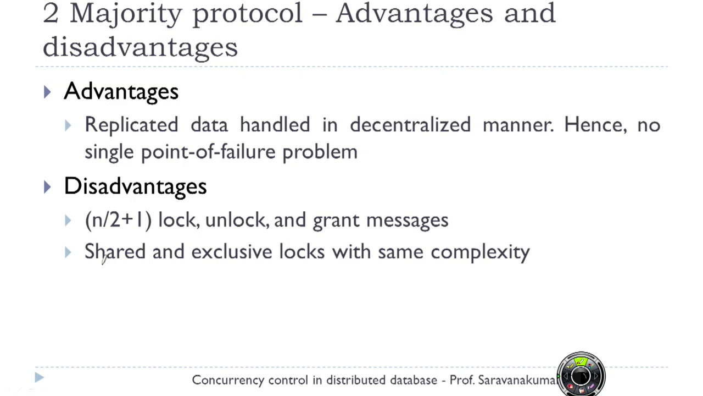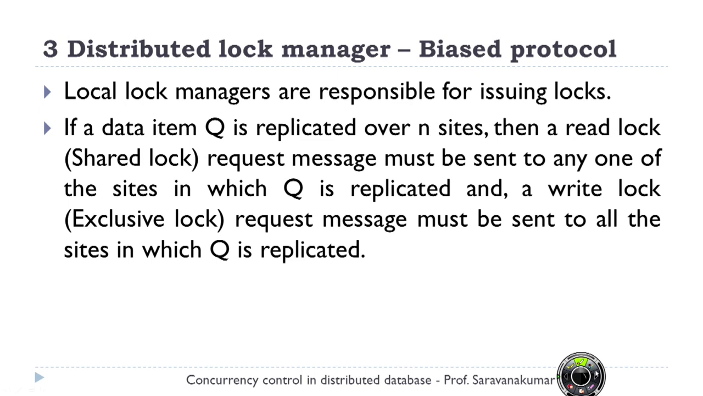The second disadvantage is that shared and exclusive locks have the same complexity. With a shared lock, I am just going to read the data item, and with an exclusive lock I am going to change the data item. But here shared and exclusive locks are treated the same way. That means both need 9 different messages in our example, so it is somewhat complex. To overcome this problem, we have another method called the biased protocol.